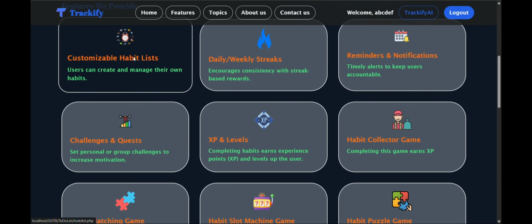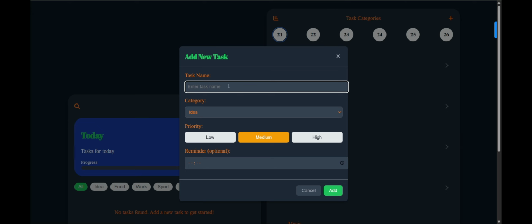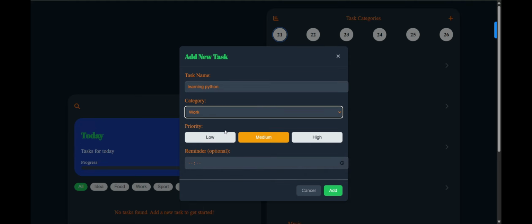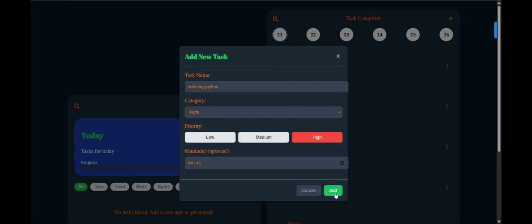So the first feature is the customizable habit list. In this list, a user can add any habit based on their choice, like learning Python, and in category we can select in which category the task lies. So my task lies in work and it is a high priority task for me. So I will set the priority to high, and I will set the reminder for 4:45.